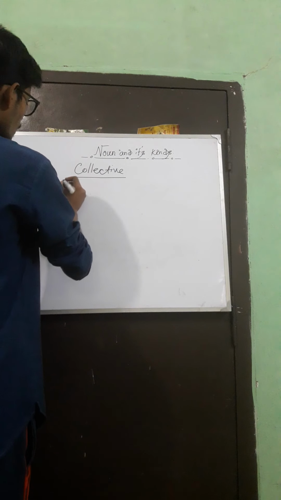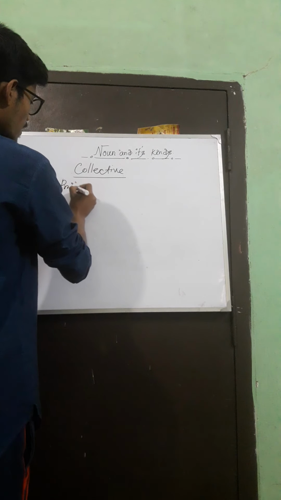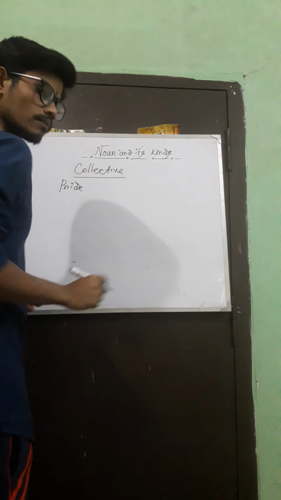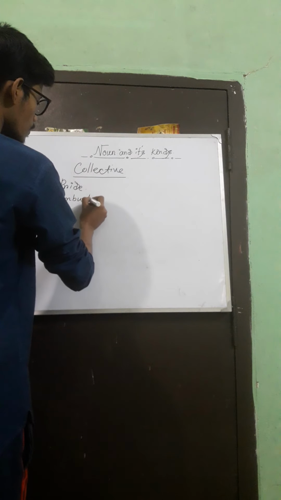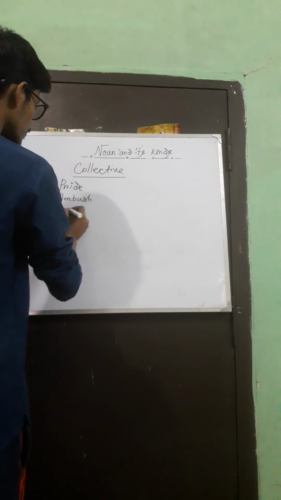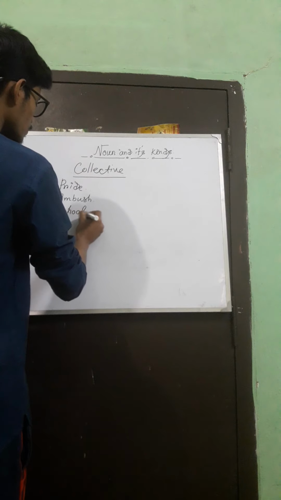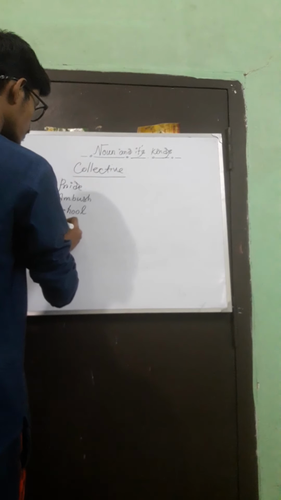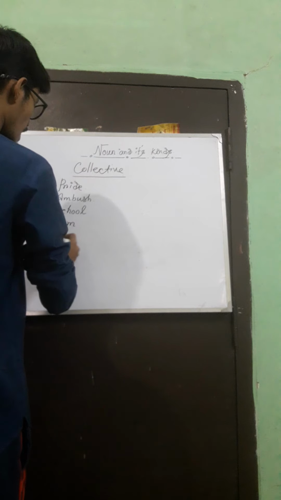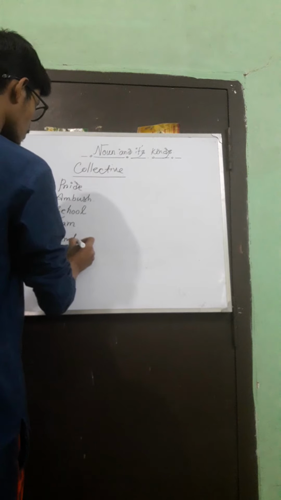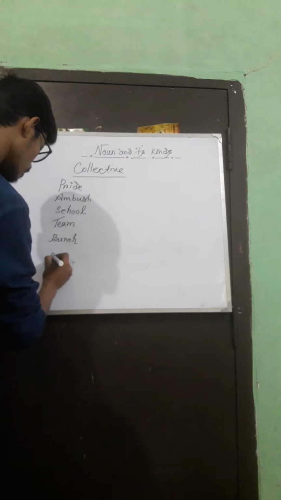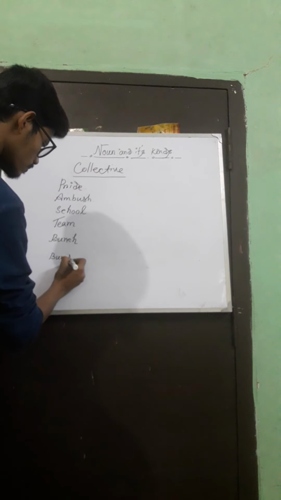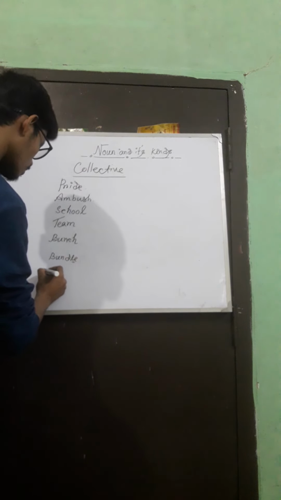Like pride, like ambush, like school, like team, like bunch, like bundle, like troop.